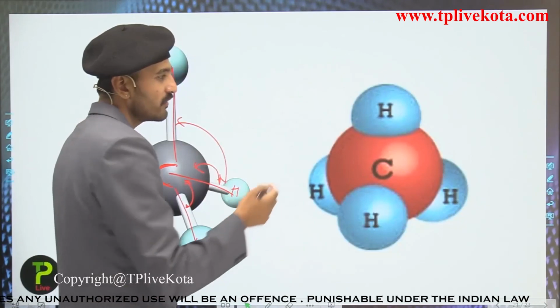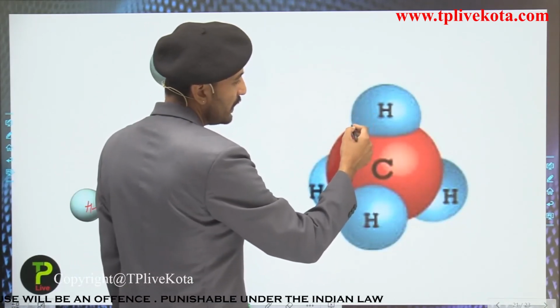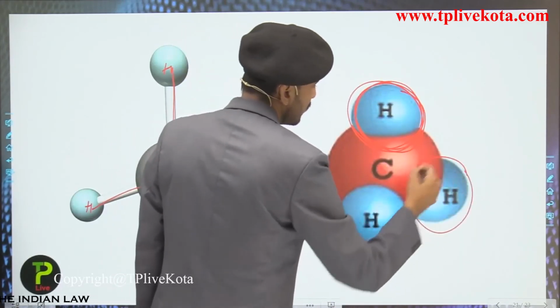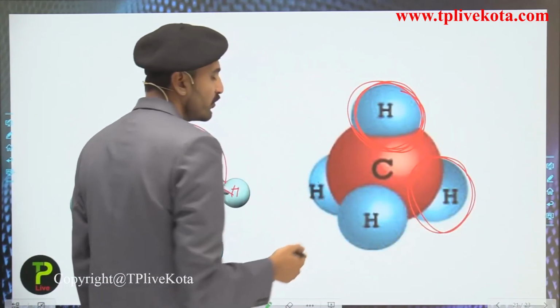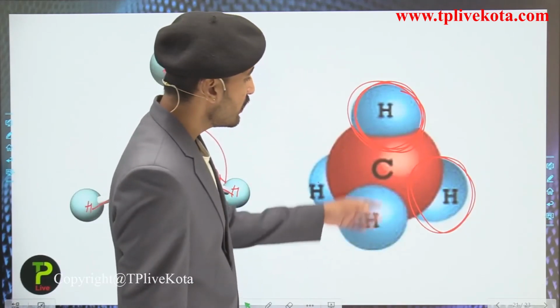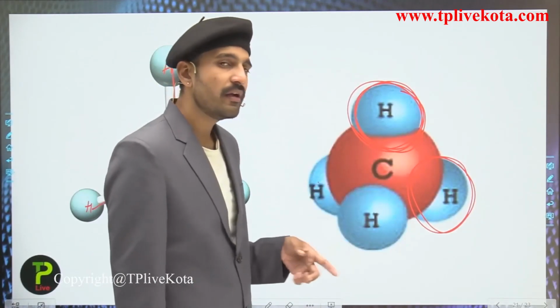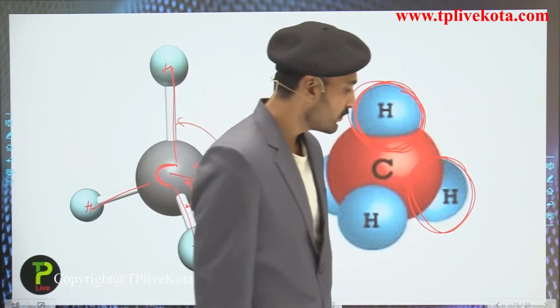Now see over here, this is how the atoms are being shared. The atoms present here are hydrogen, hydrogen, hydrogen and hydrogen. There are 4 hydrogen atoms present, and they are mutually sharing their electrons with this central carbon atom. So students, this we have discussed.